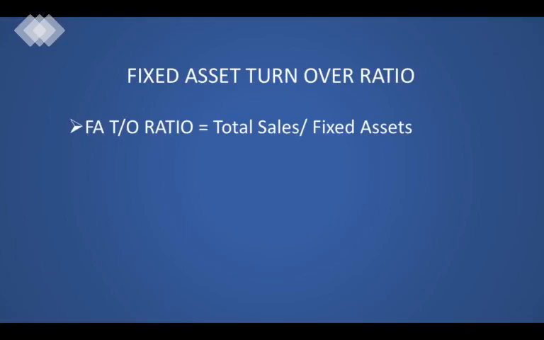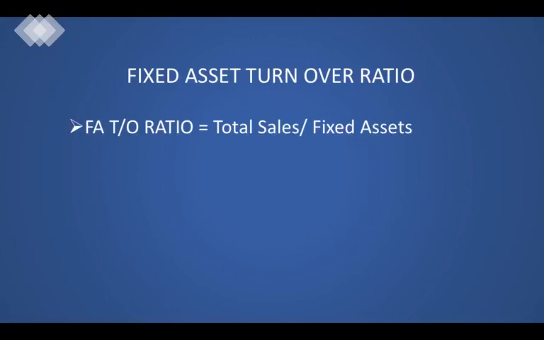In our previous slide, we were emphasizing on the denominator with respect to total assets, but here we are emphasizing only on fixed assets, because it has been observed that a few companies, whatever capital they have, are investing more and more in fixed assets like land, plant and machinery, and buildings, and they are not emphasizing more on sales. So ultimately it is reducing their profit levels.